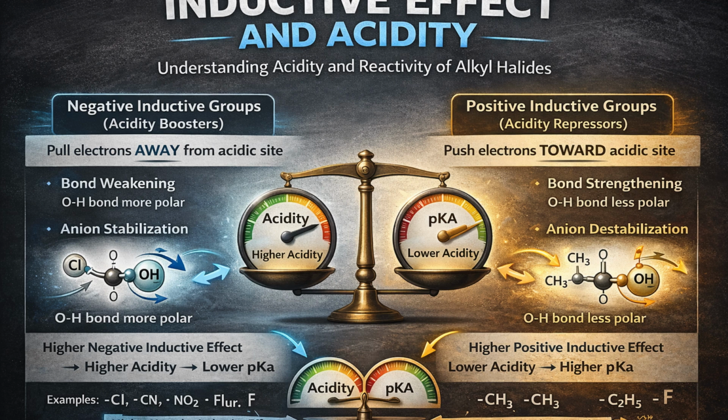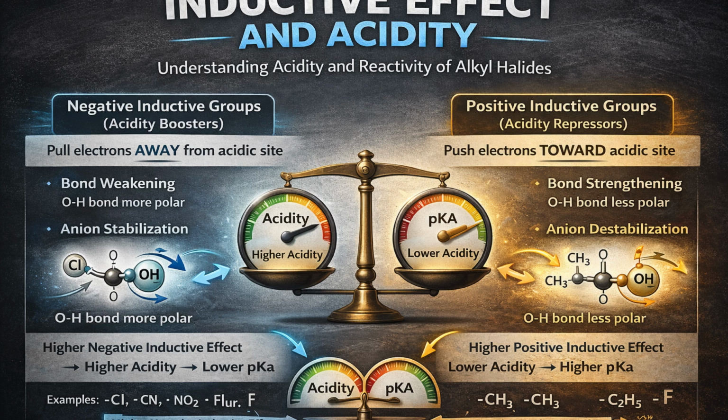Acidity is essentially a measure of how easily a molecule can donate a proton, H+. For a molecule, HA, to be a strong acid, 2 things must happen. The hydrogen in the bond must be weakened. The resulting conjugate base, A-, must be stable. The negative inductive groups are acidity boosters. Groups like Cl, NO2, fluorine and CN pull electrons away from the acidic site. Bond weakening: they pull electrons toward themselves, making the OH bond more polar and easier to break.